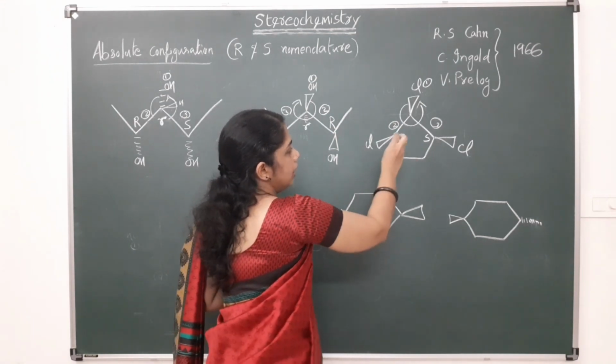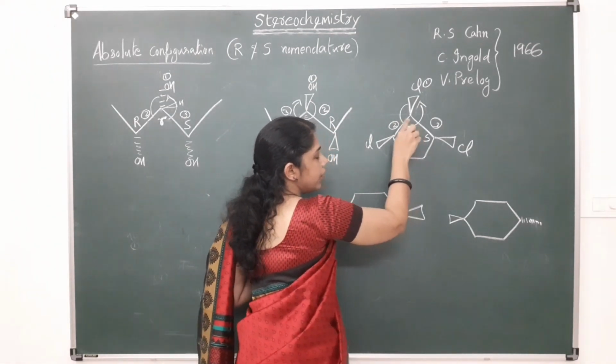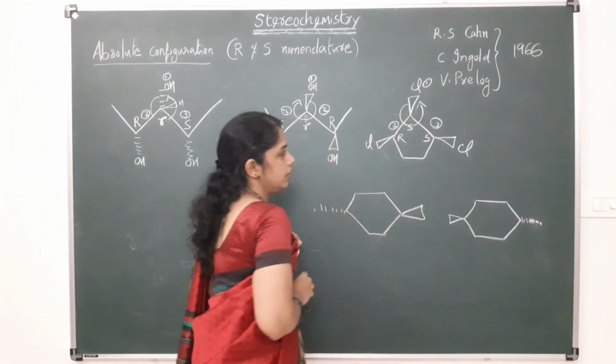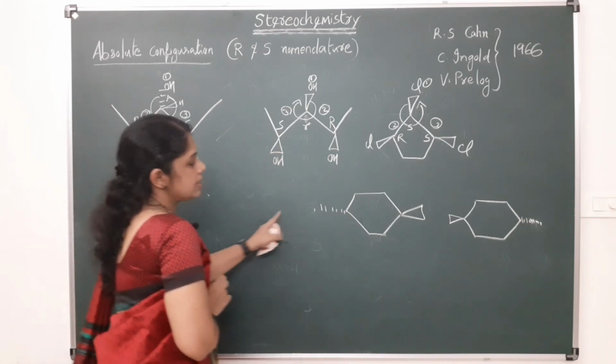So yes, no need to reverse it, because hydrogen is not shown here, that means hydrogen is below the plane. So this is having small s configuration. Okay.